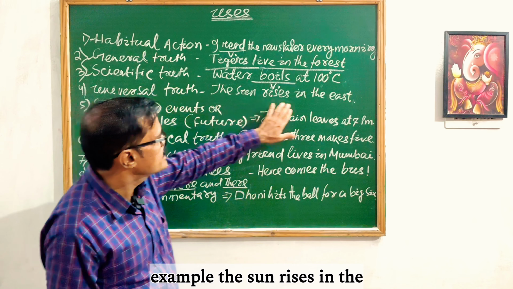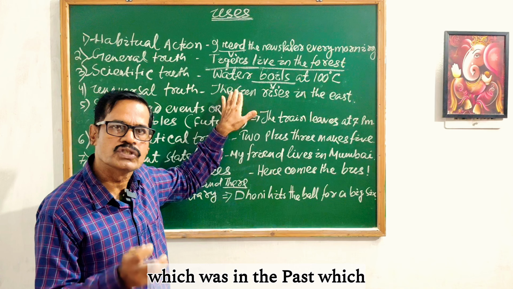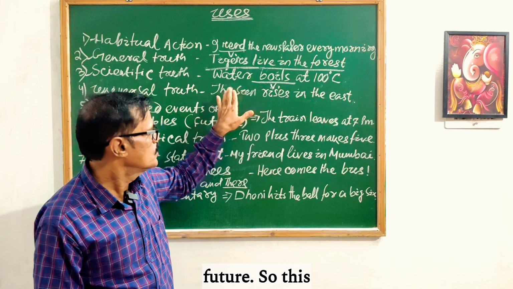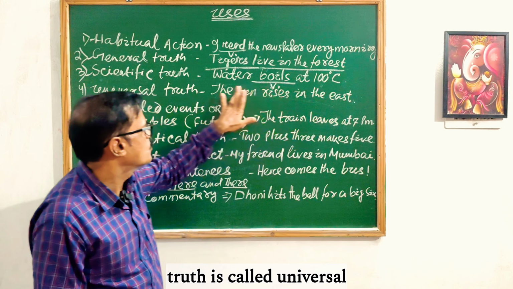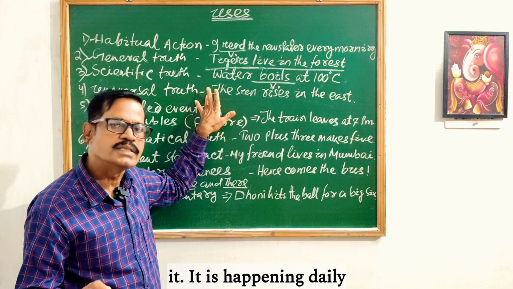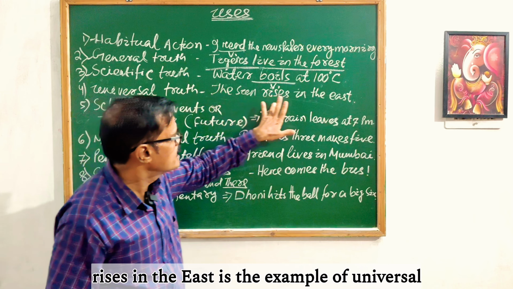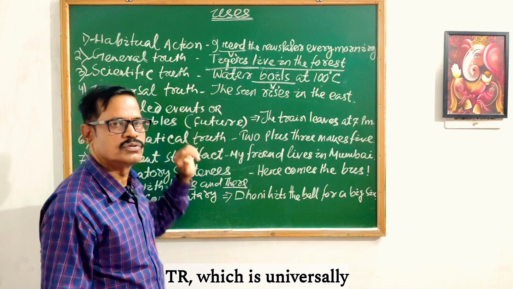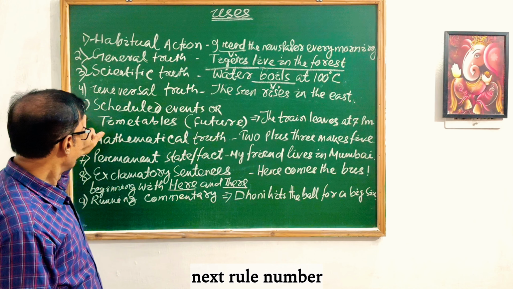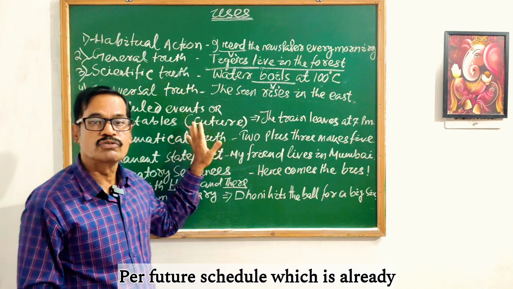Example: The sun rises in the east. This is universal truth. The truth which was in the past, which is in the present, which will be in the future, is called universal truth. We human beings have no control over it. It is happening on a daily basis. Nobody can stop it. So the sun rises in the east is the example of universal truth, which is universally proved.